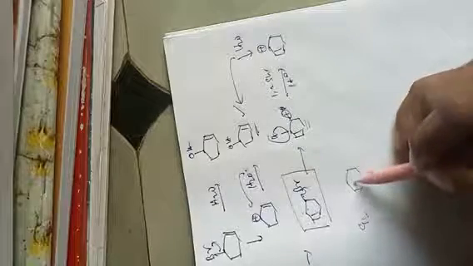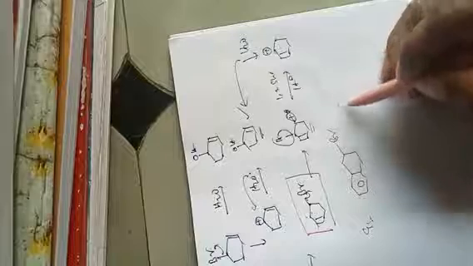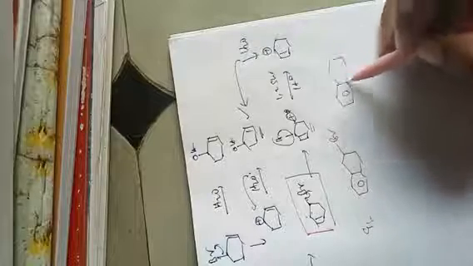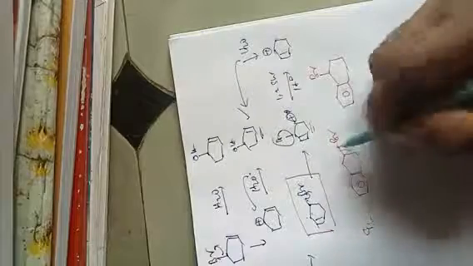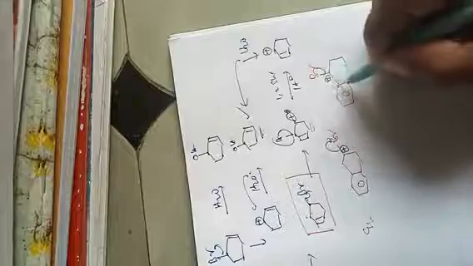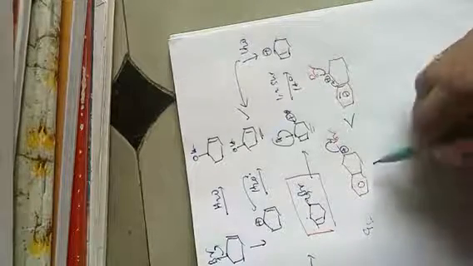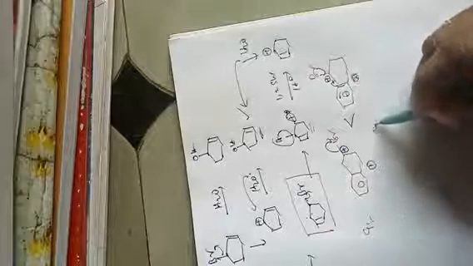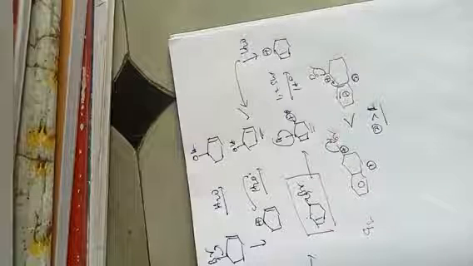For example, which is more reactive? Alkyl halide, in this sense, this is the first one, and another example is the second one. Compared to this one, which forms a secondary carbocation, here there is resonance stabilization. So the second one is more reactive than the first one. This is about the reactivity.